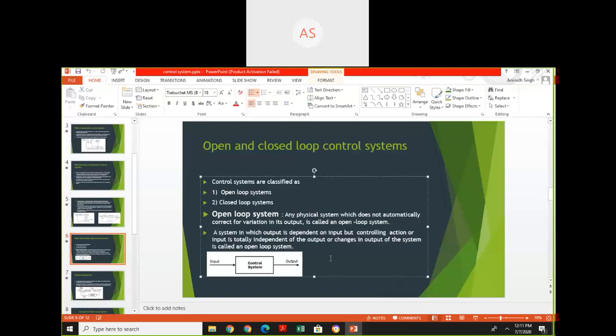This is an open loop system. In this case, output always depends upon input, but the input does not depend upon output. It means that a system in which the input or controlling action does not depend upon the output, or changes in the output of the system, is known as an open loop system.